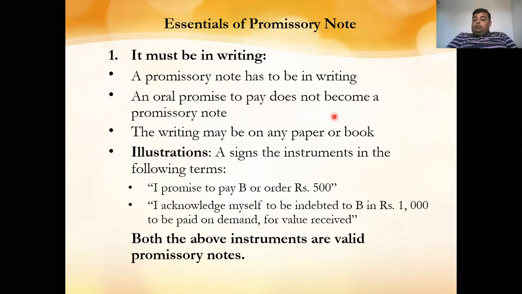An oral promise to pay does not become a promissory note. If there is an oral promise to pay, you cannot sue the other person for damages, because it is oral. Next, the writing may be on paper or in a book. For example, A signs the instrument in the following terms: I promise to pay B or order rupees 500. Next: I acknowledge myself to be indebted to B in rupees 1000, to be paid on demand for the value received. Both these are valid examples of the promissory note. So it must be in writing.